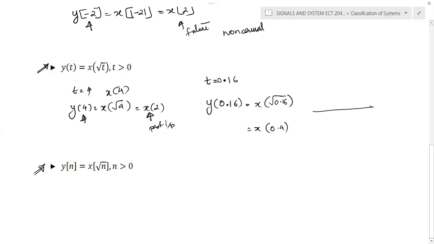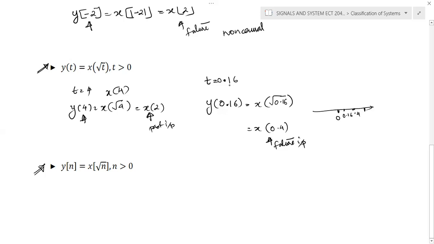Means if you observe the graph, this is 0 and this is 1, and here the value is 0.16, and 0.4 means higher than 0.16. So here you can see that it depends on the future value, the future input.